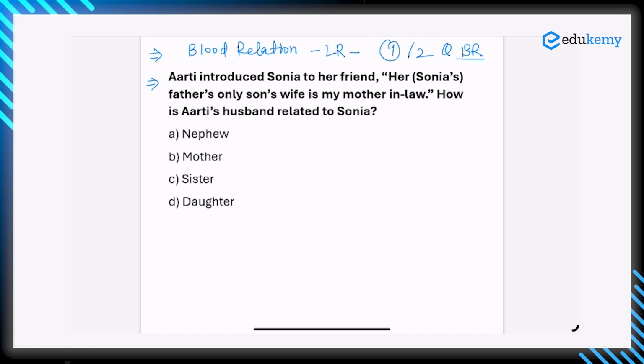Okay, so let's learn this question by making the family tree. Aarti introduced Sonia to her friend. "Her Sonia father's only son." Sonia father's only son. Let's write the Sonia father above first. Sonia father only son. So first of all, we will write the Sonia father.